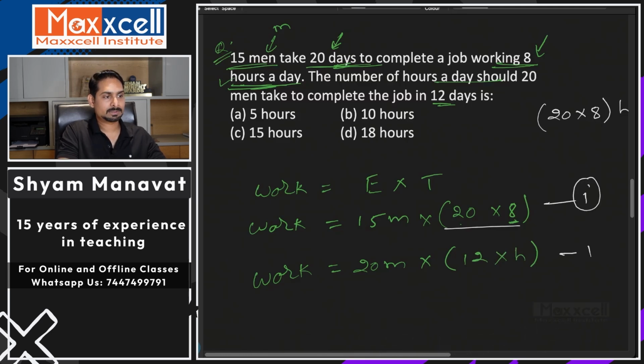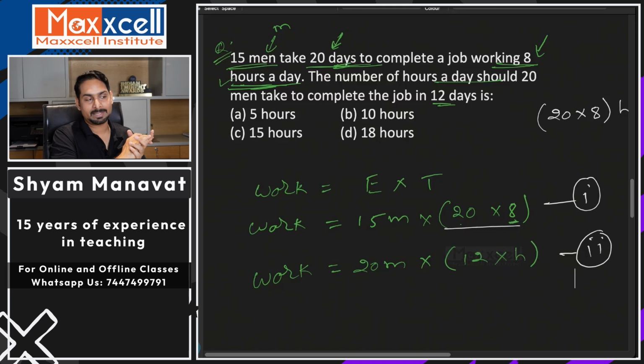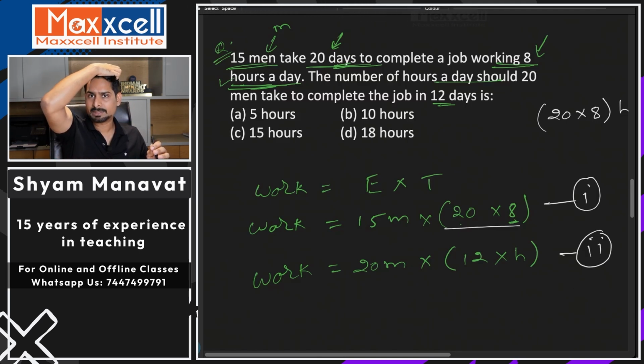Equation number 1, equation number 2. So first of all, are you comfortable making this equation? Any difficulty here? Assume the efficiency of men. You don't have to write that again here. Efficiency of each man as M. Let's take the initial of the word, that becomes much easier to identify, instead of assuming X, Y, Z, P, Q, R, some random variable.